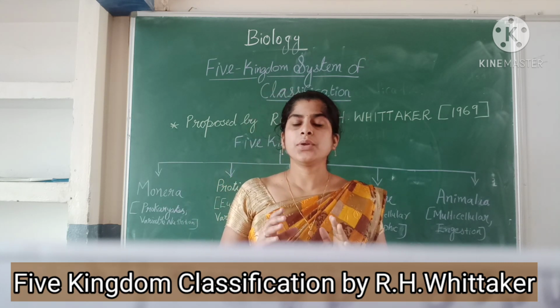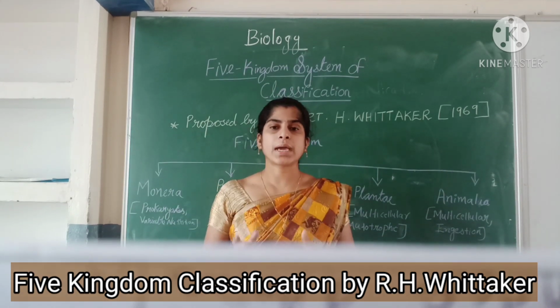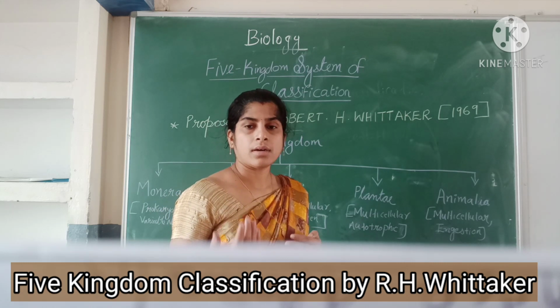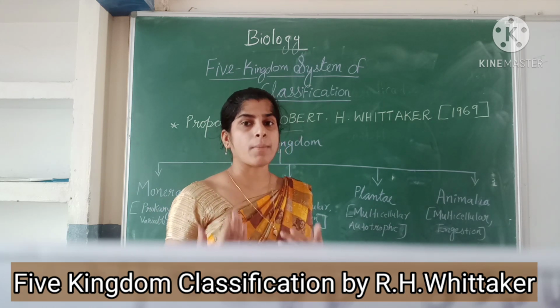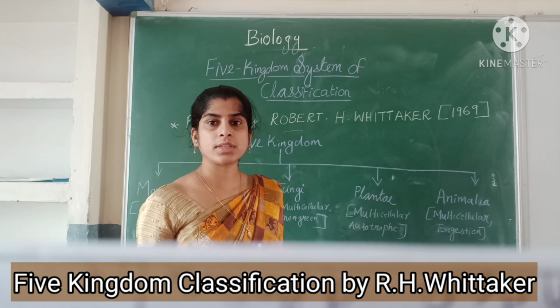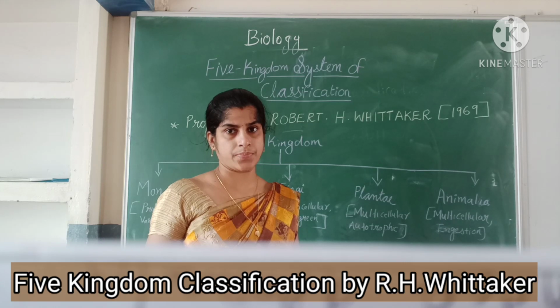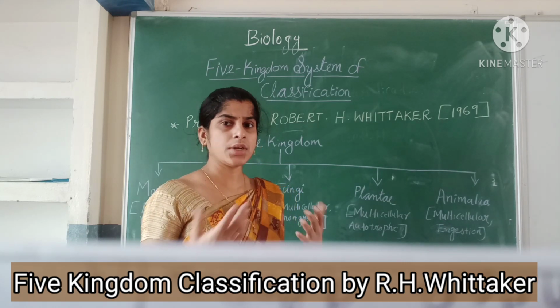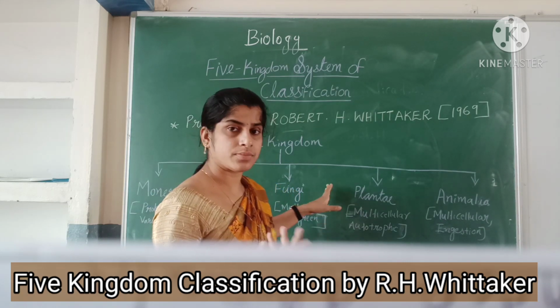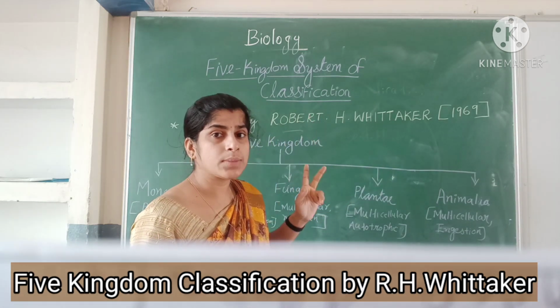Because it did not take into account many major parameters while classifying. There was no differentiation of eukaryotes and prokaryotes, nor unicellular or multicellular, nor photosynthetic and non-photosynthetic. These were not mentioned in the two kingdom classification.